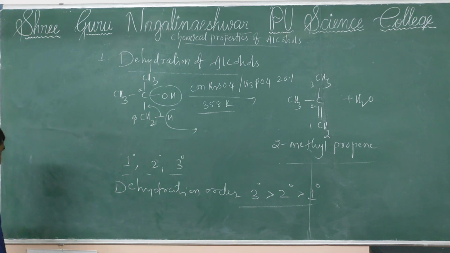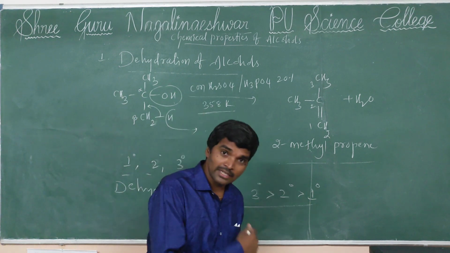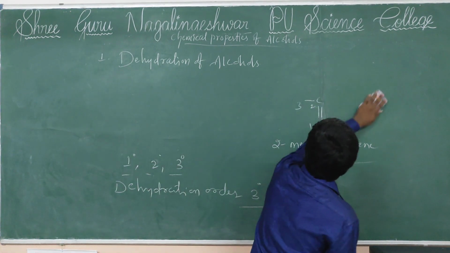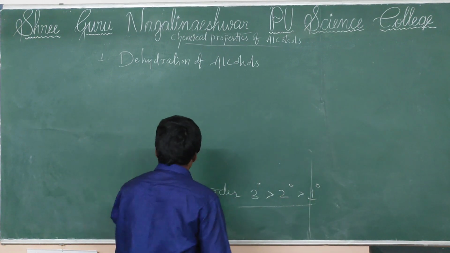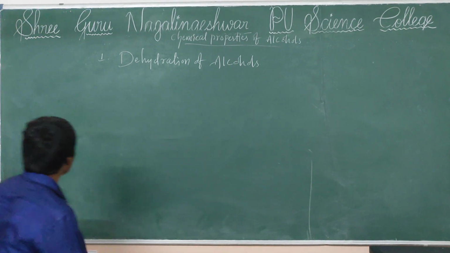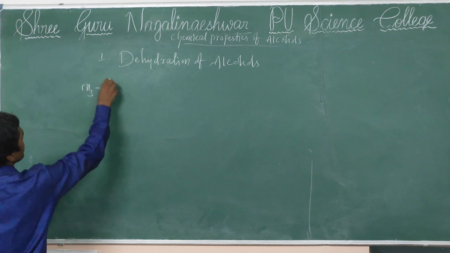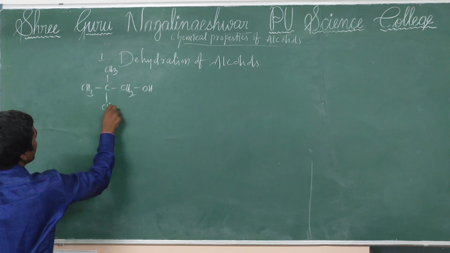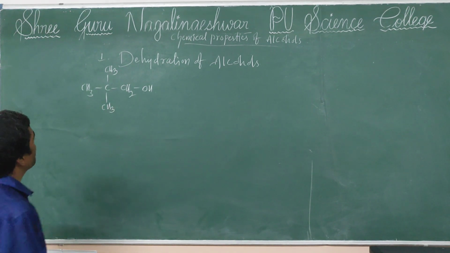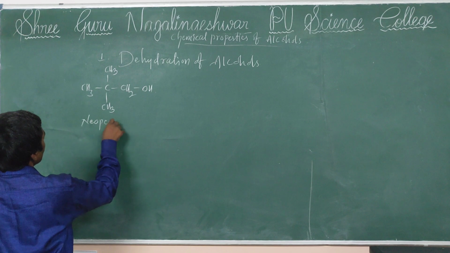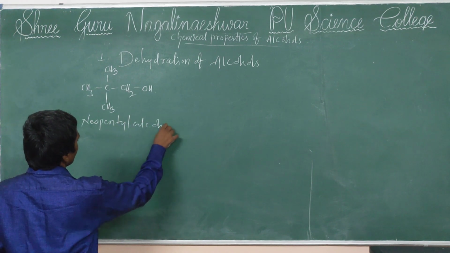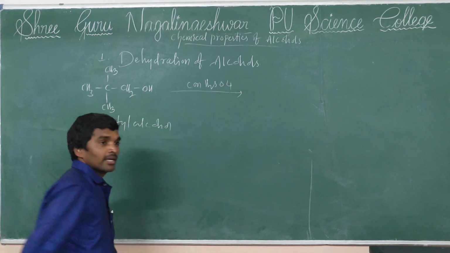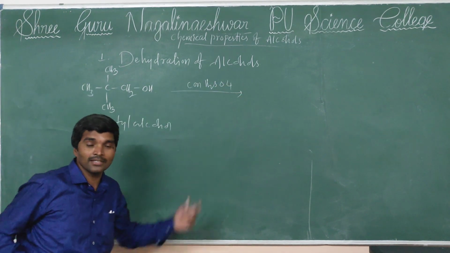Now some more examples for the competitive level. The next example is very important, as they ask it often. One example I am writing here: this is neopentyl alcohol, which reacts with concentrated H2SO4. Now guess whether this reaction takes place or not.